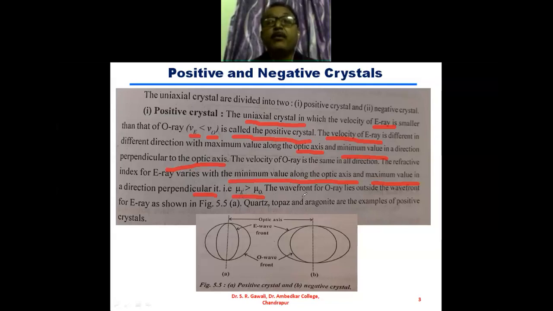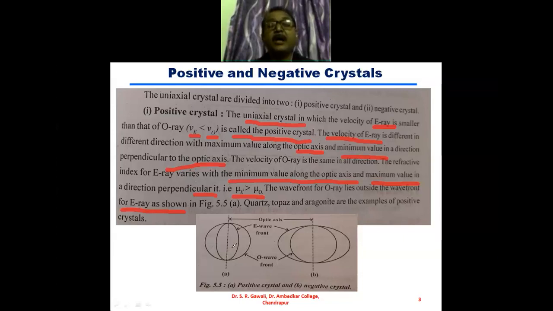The wavefront for the ordinary ray lies outside the wavefront for the extraordinary ray. Now here in the figure, I have shown the positive crystal. So here there are two surfaces. One is the O surface, the O wavefront. O wavefront means ordinary ray wavefront, and this is the outer one.